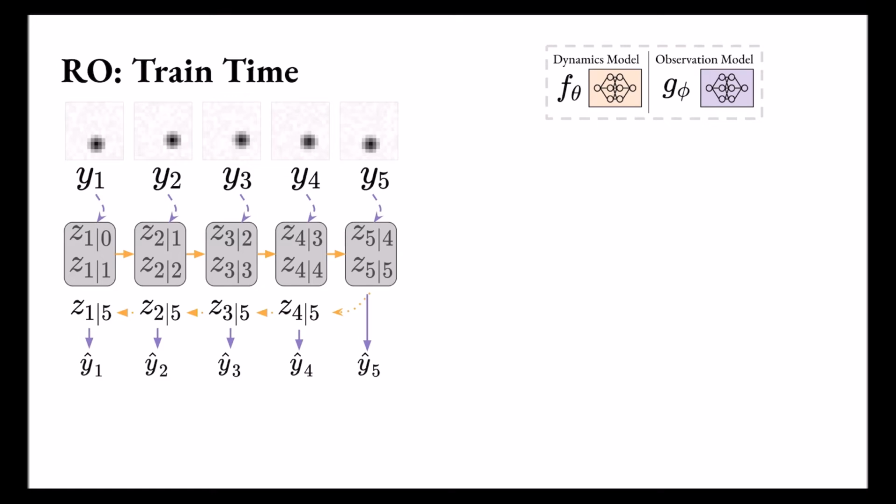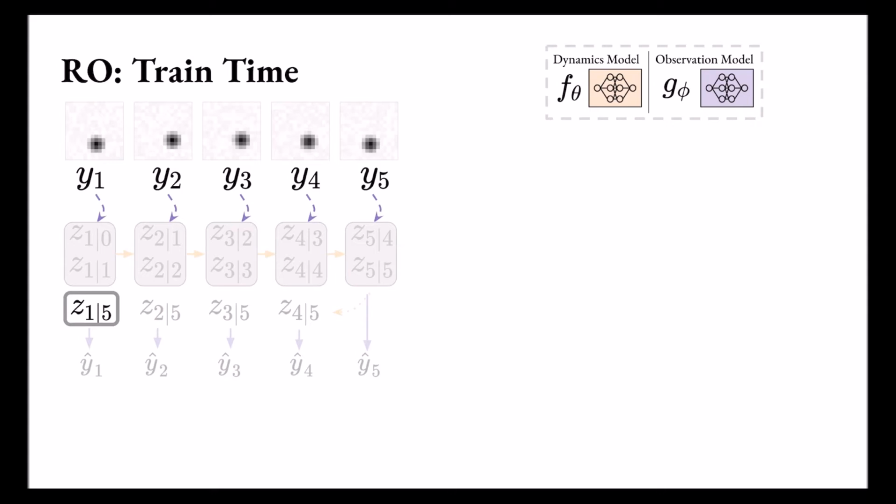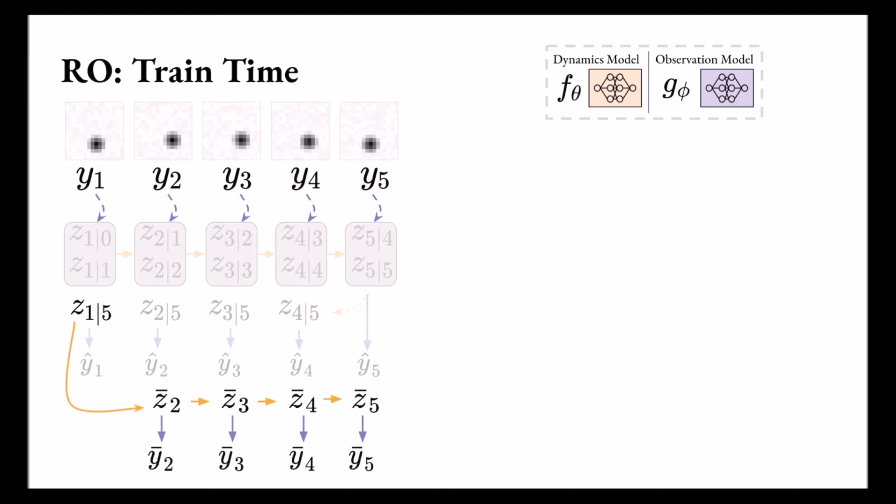Given these distributions, we can compute the variational lower bound on our original objective. More details on this lower bound for time series models can be found in the paper Learning Latent Dynamics for Planning from Pixels. And while this does work reasonably well, we would like to further encourage the accuracy of the dynamics model for long-term prediction. The extended Kalman smoother already gives us z of 1 given 5. From here, we can roll forward the dynamics and predict the future latent states and observations. These replayed latent and observations are denoted as z bar and y bar.